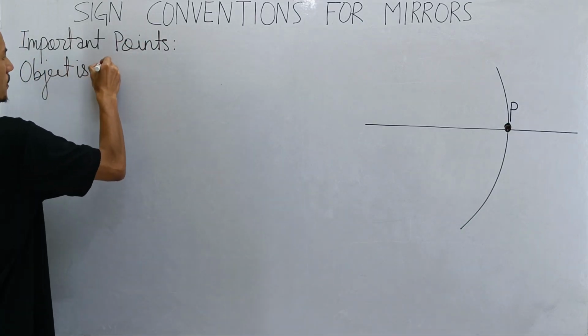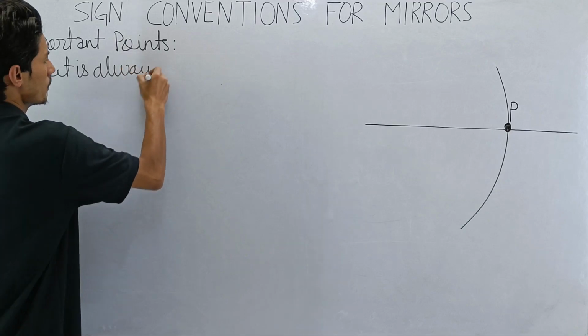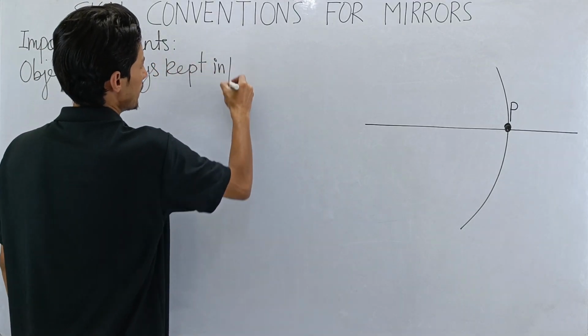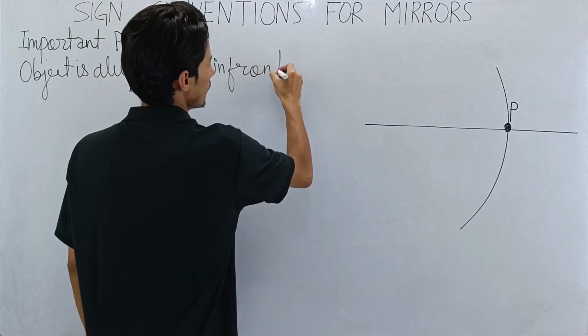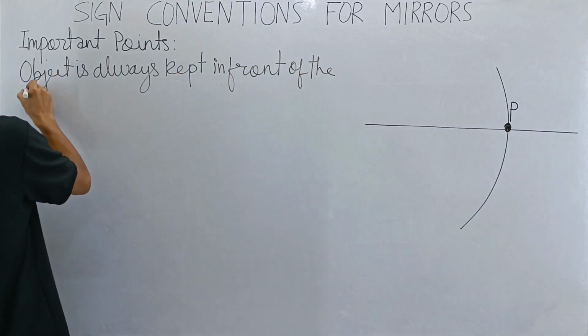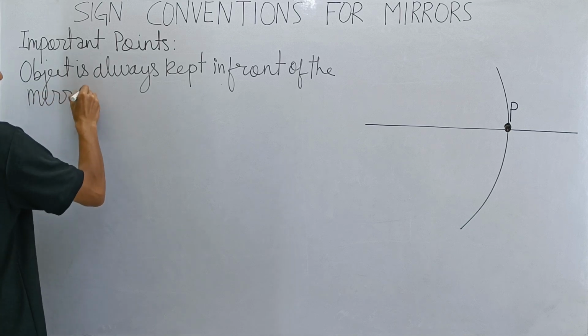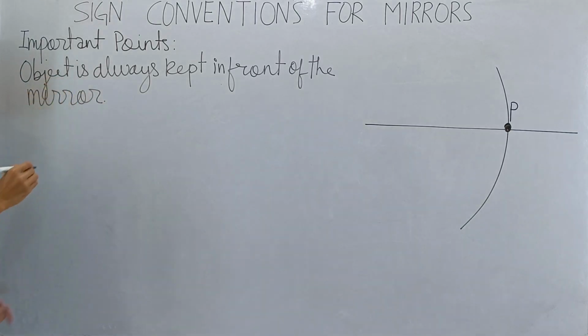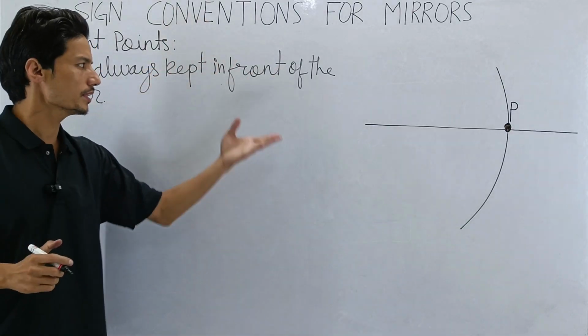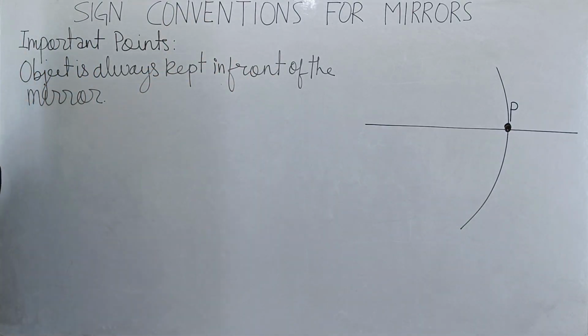Object is always kept in front of the mirror. Kindly write down this point, okay? Because afterwards I'll be erasing this point. I will not be erasing the diagram. We will be using it till the end, but these points I'll be erasing because there is less space, okay?